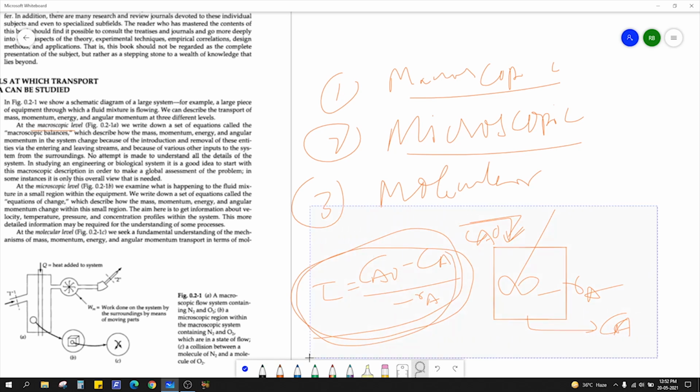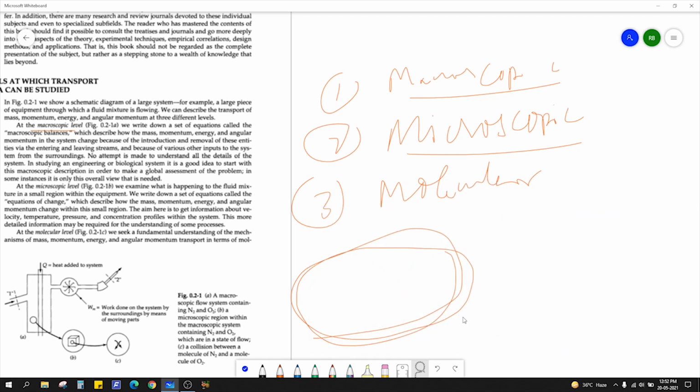So what about the microscopic level? In the microscopic level, we basically zoom in a little. We try to study a region in the macroscopic system, and we'll do some kind of mass balance and energy balance.